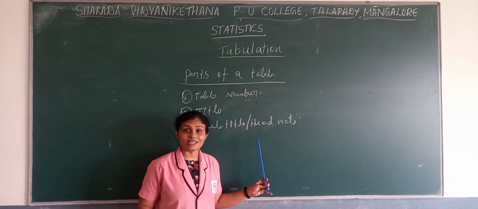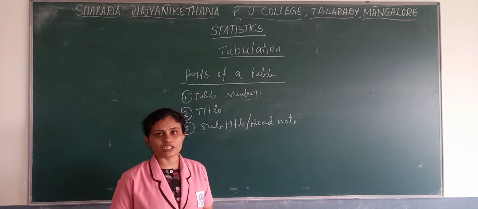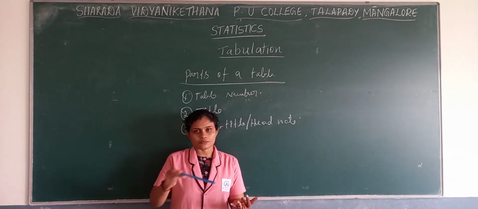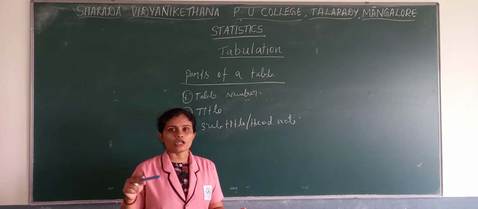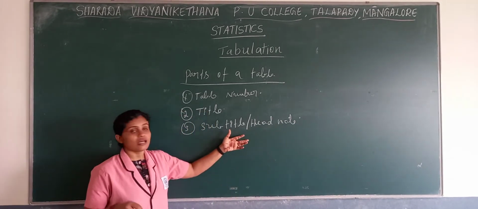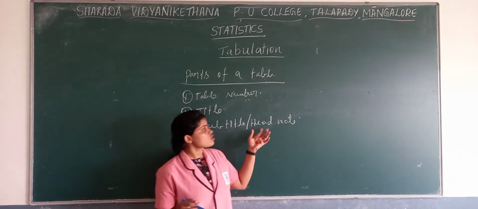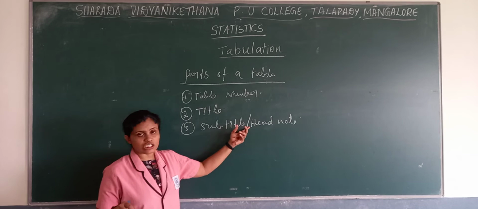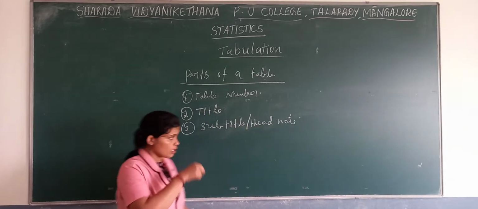The subtitle might be kg, liter, or crores or million, such kinds of units which we use for measurement. Most of the time the subtitle includes such units.